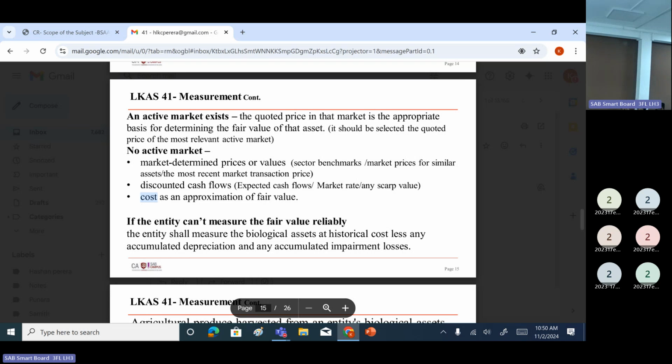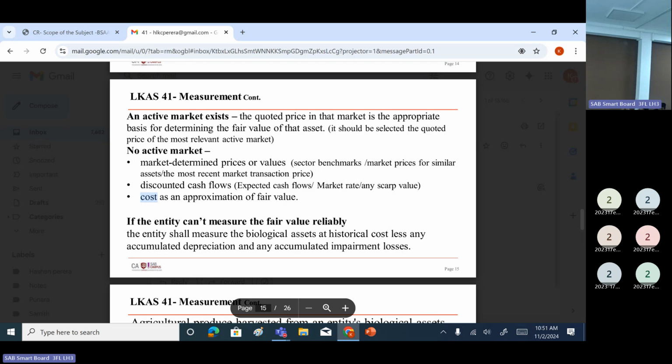So if you don't have an active market, you can go to the principal market. If you don't have a principal market, you can go to the most advantageous market to get the fair value. Right? We'll discuss what it is at the discussion of SLFRS 13. But you should know these are the other steps you can follow to measure this fair value.